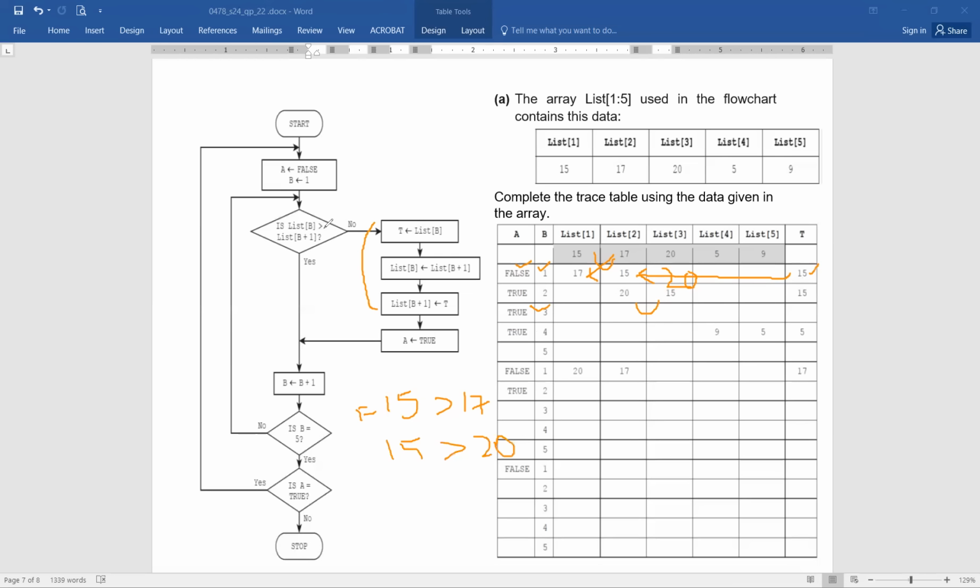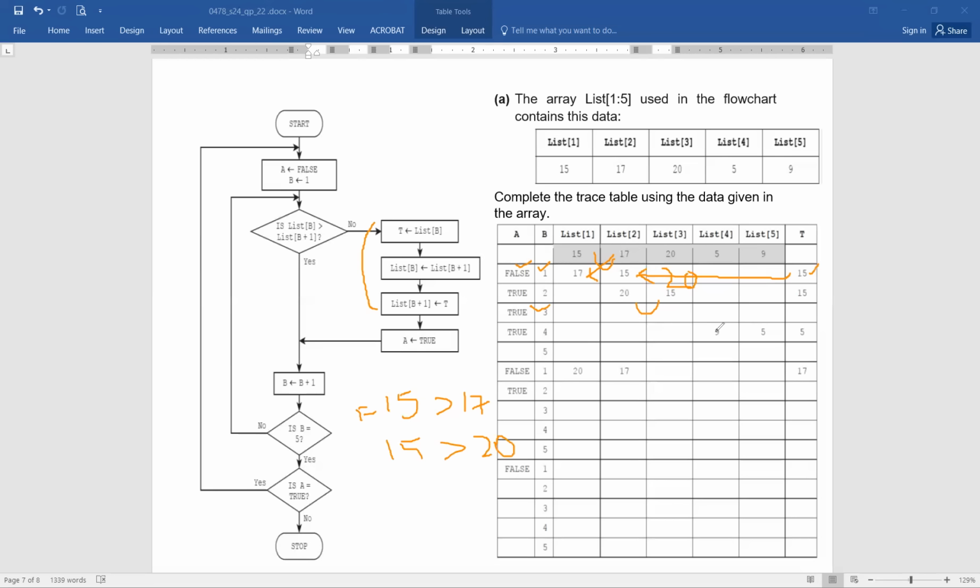No. It moves up. It checks now the value of 15 with 5. Is 15 greater than 5? Yes, exactly. So you can see, since the condition is true, it simply moves here and there is no swapping. Look, you can see the comparison done, but there's no swapping being performed. And you can see this line is left completely empty. And then we move here, B equals B plus 1, the value of B becomes 4. Then is B equals 5? No, it moves up. Now you can see it is going to compare the 4th and 5th values.